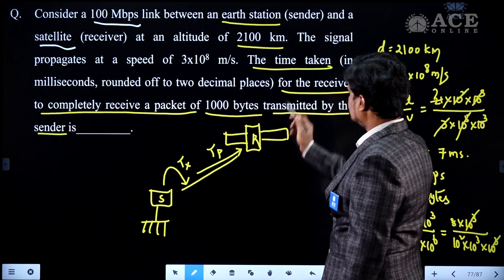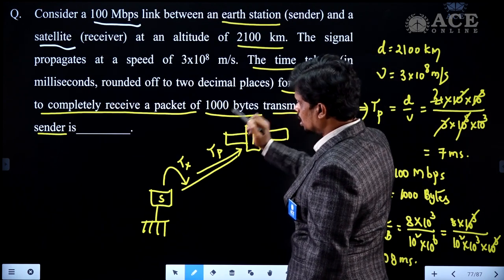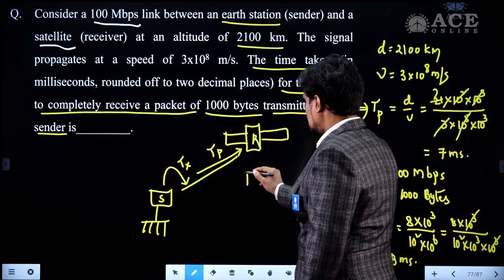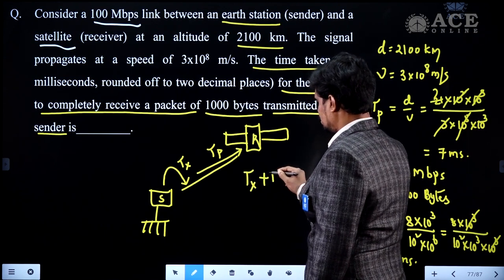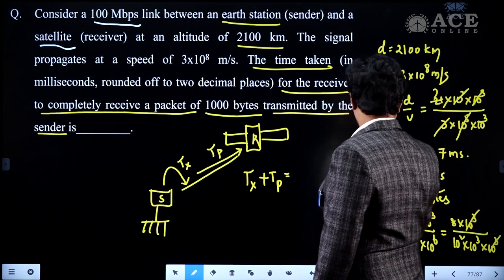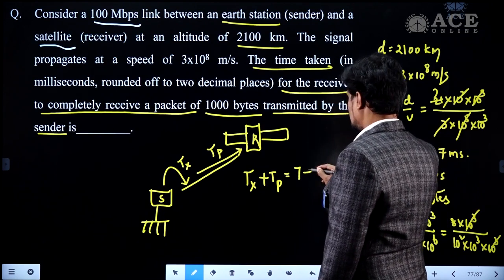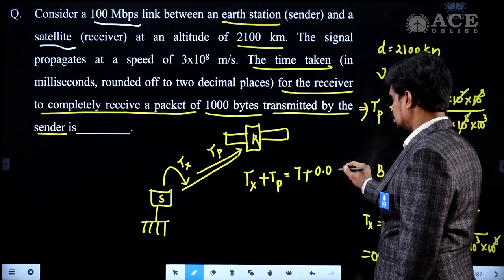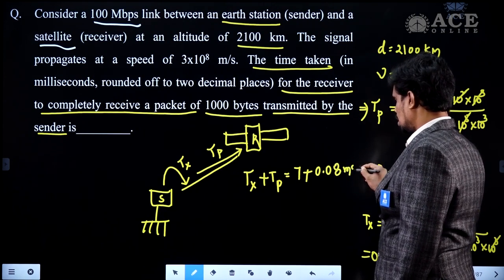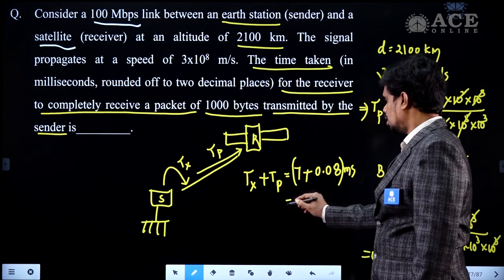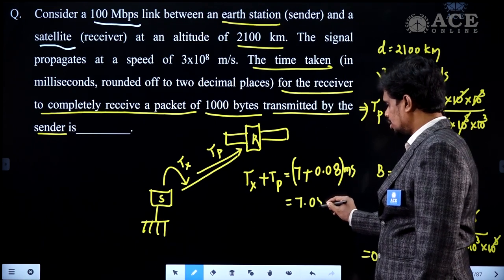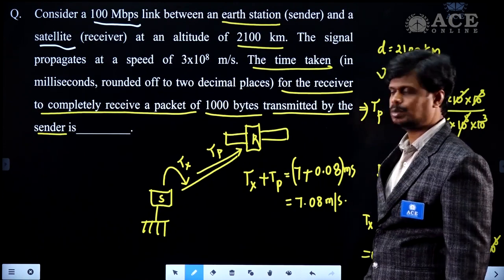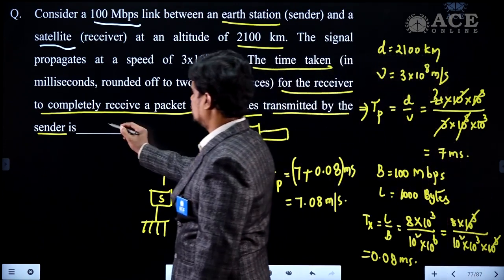So the time taken is Tx plus Tp. What is the Tx value? 0.08 milliseconds. And what is the Tp value? 7 milliseconds. So in total it is going to be 7.08 milliseconds. So 7.08 milliseconds is the answer for this question.